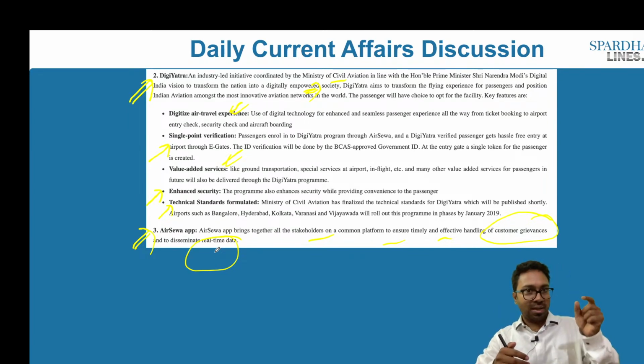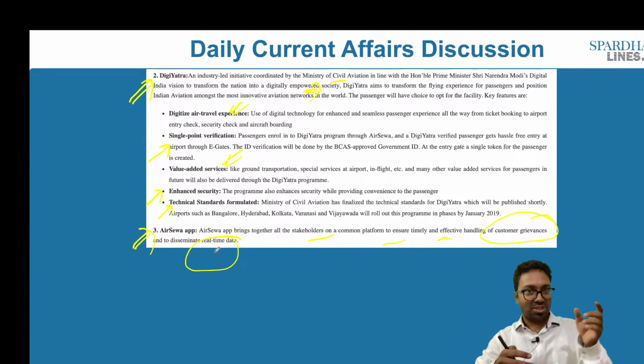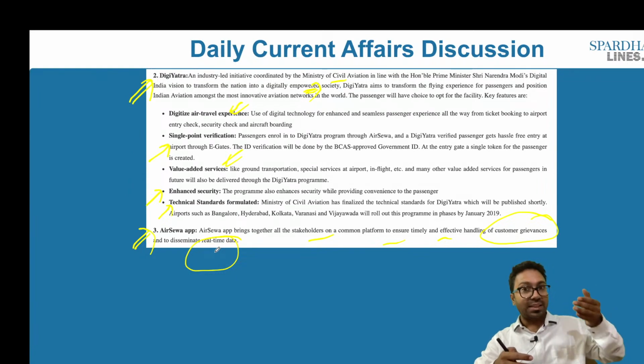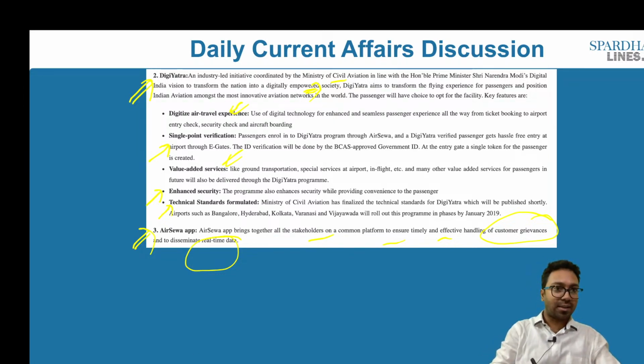So dark patterns continue to haunt many sectors, and now civil aviation is one such sector where the dark pattern has also entered the picture. People have filed complaints with respect to the dark patterns, and as a result these issues will have to be addressed, is what this article is all about. Now let's look into the next article.